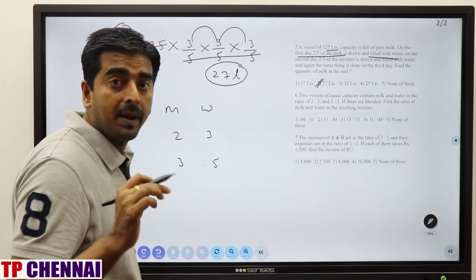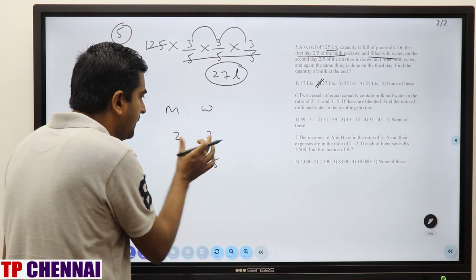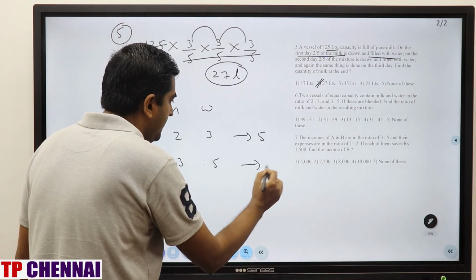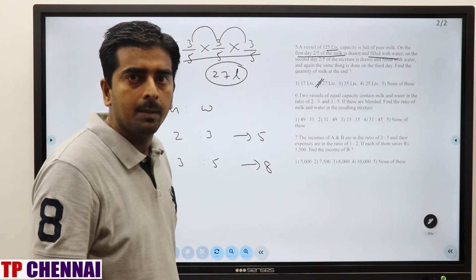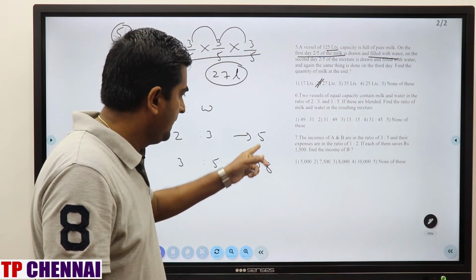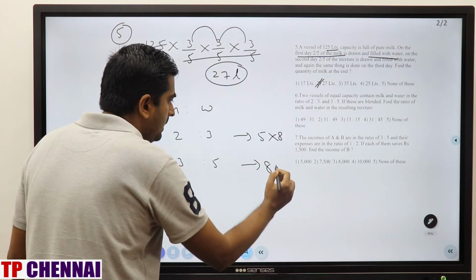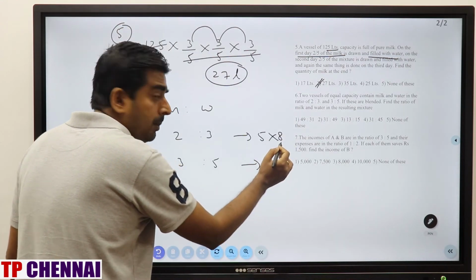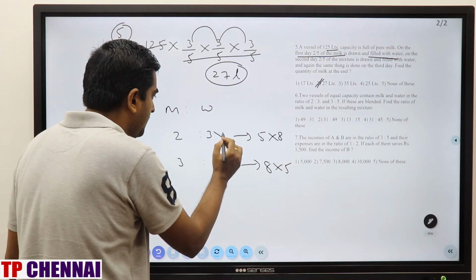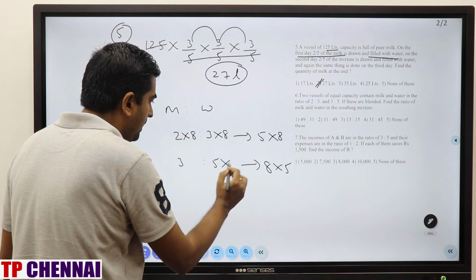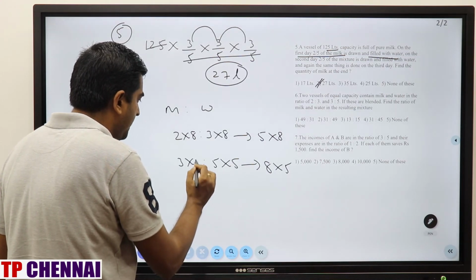Now capacity should be same. What is capacity in the first vessel? 5. Here 8. But capacity should be same. How to make it same? What is the LCM of 5 and 8? 40. That means here we have to multiply by 8. Here we have to multiply by 5. If you are multiplying this one by 8 here also we have to multiply 8. Here also we have to multiply by 8. Here we have to multiply by 5. Here we have to multiply by 5.